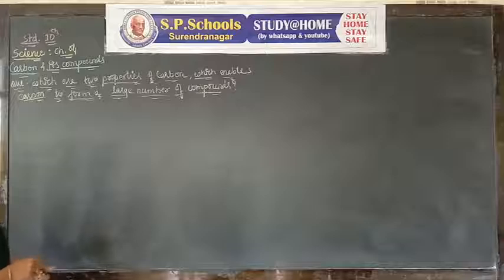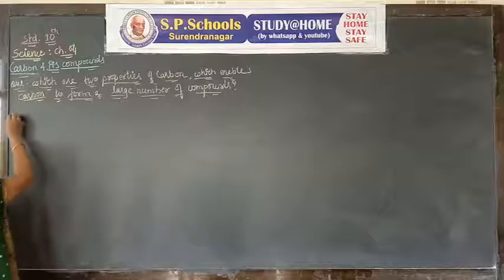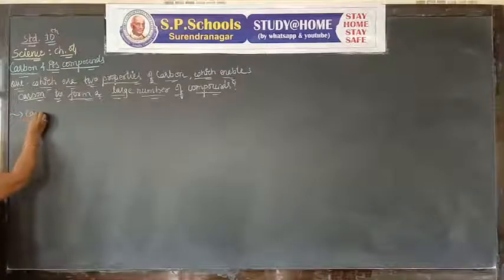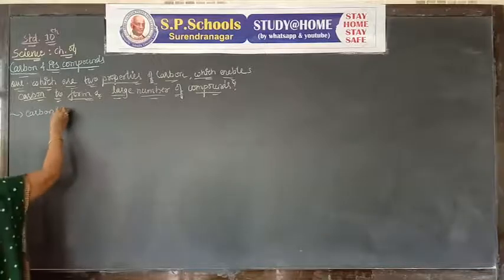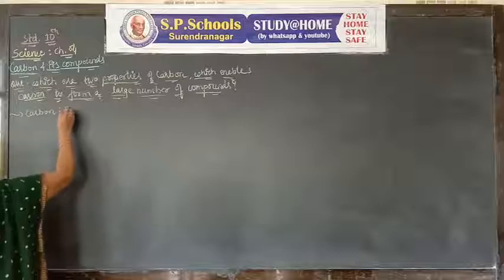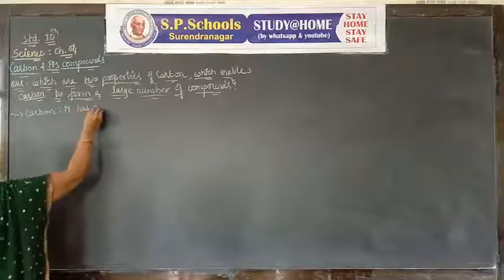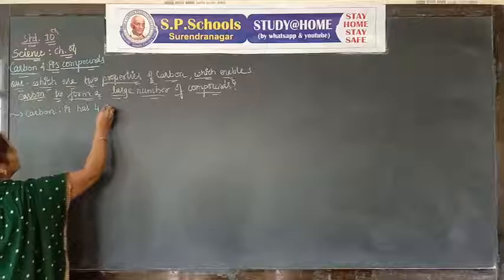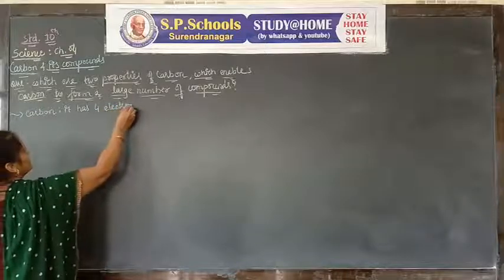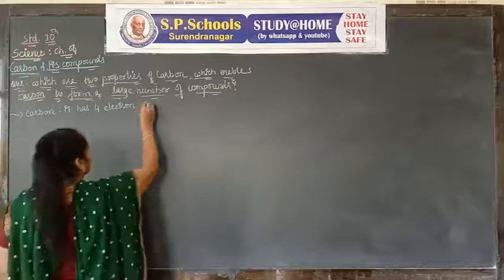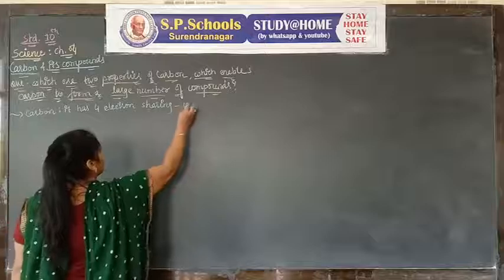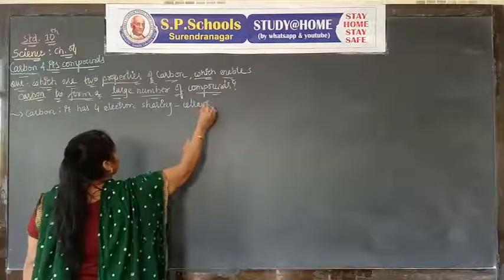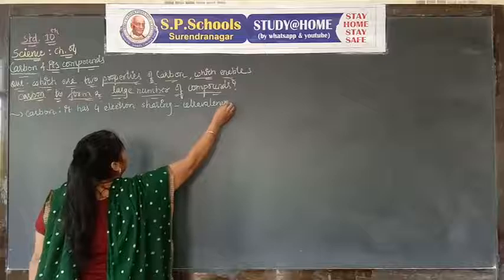First, we already discussed the first property of carbon. Carbon has the electronic configuration 2, 4, so it has 4 electrons for sharing. So we studied the tetravalency of carbon.